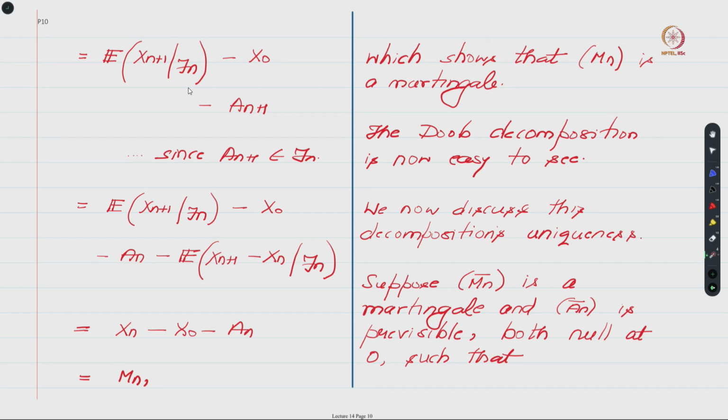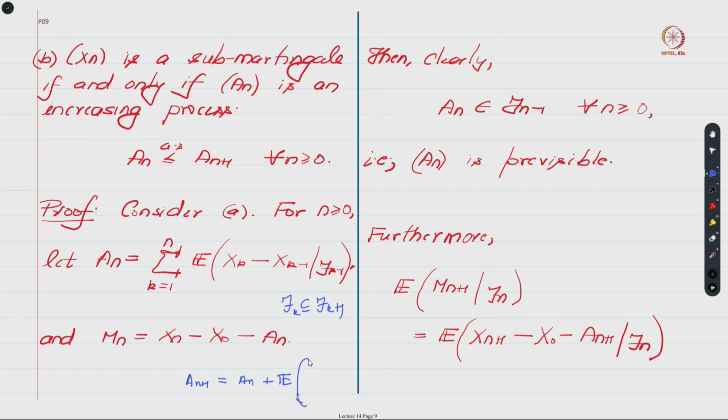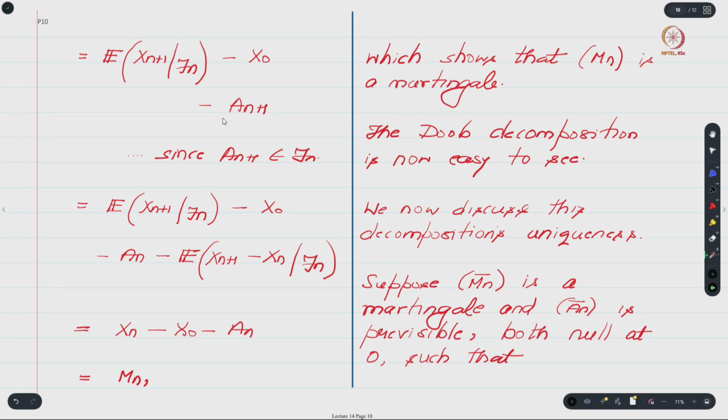And now what we will do is make use of the definition of An plus 1, right. So An plus 1 has this sum over here, and one can easily see that An plus 1 will equal An plus the last term, which is the conditional expectation of Xn plus 1 minus Xn given Fn, right. So I can substitute that over here. Wherever you have An plus 1, I can write it as An plus this conditional expectation, and one can see that this whole sum actually now equals this.